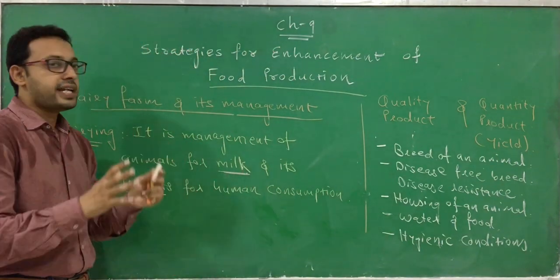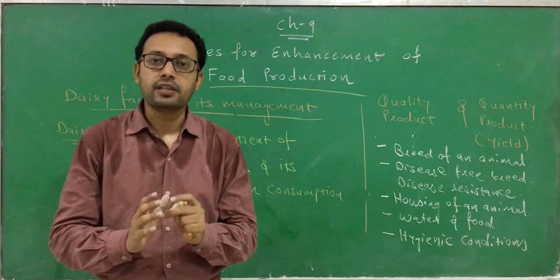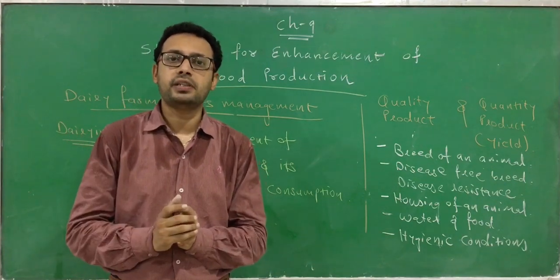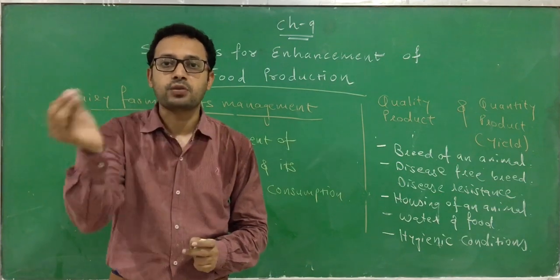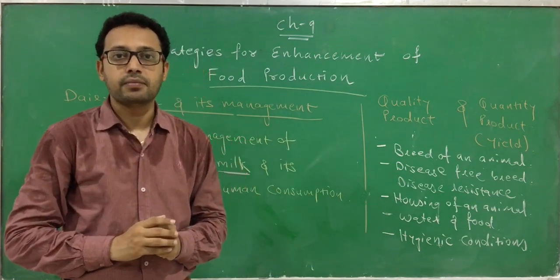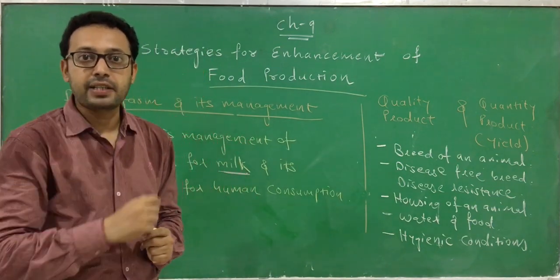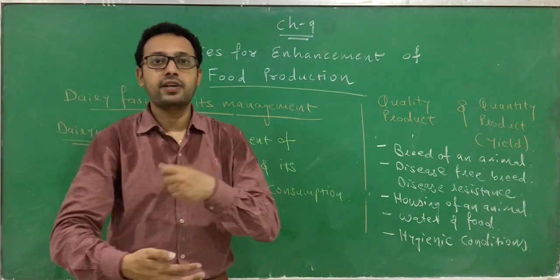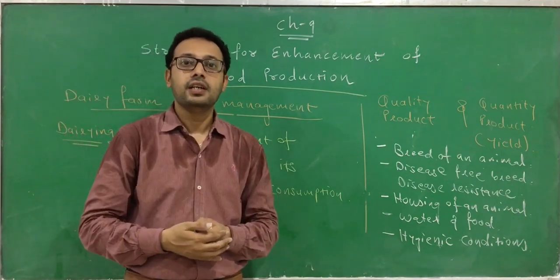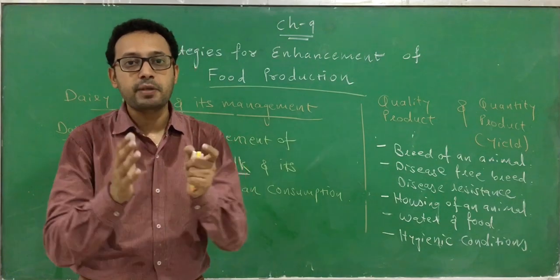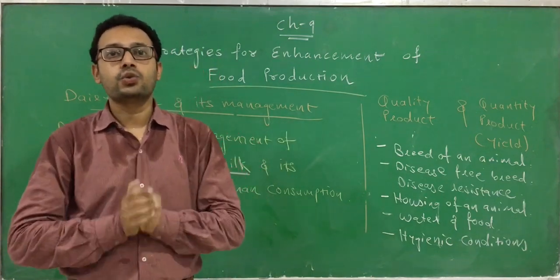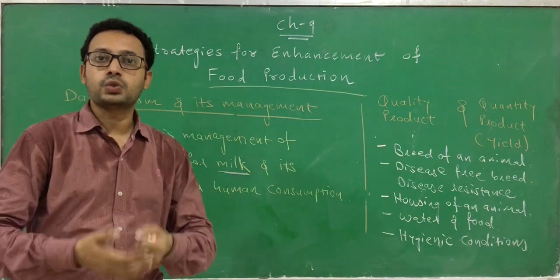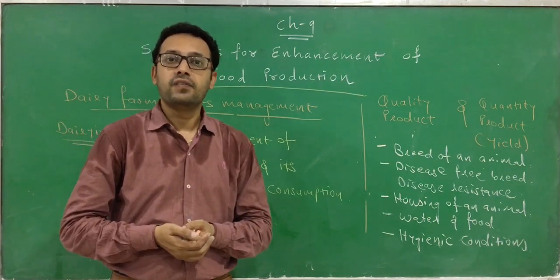So this is dairy farm management. You can also apply the principle that periodically you inspect all the materials and all the procedures which are performed in the dairy farm. You can check periodically, every week, every 3 days or every 15 days, that all the processes are done according to good principles. So thus we can improve the production.